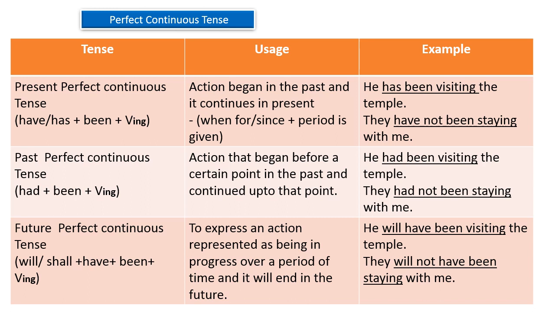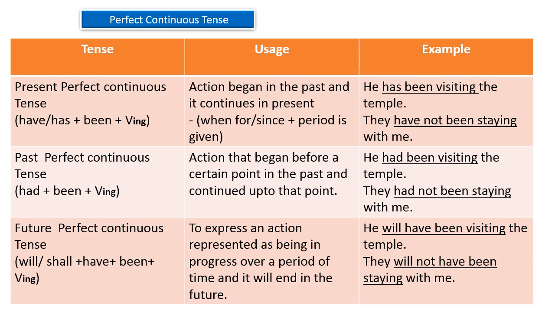Next one is past perfect continuous tense. Its syntax is had plus been plus the ing form of the main verb. When do we use it? For an action that began before a certain point in the past and continued up to that point. Example: he had been visiting the temple.